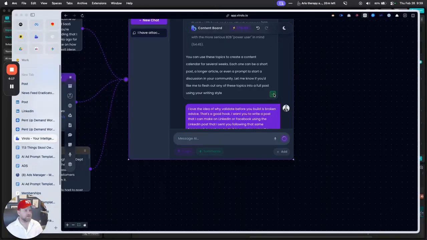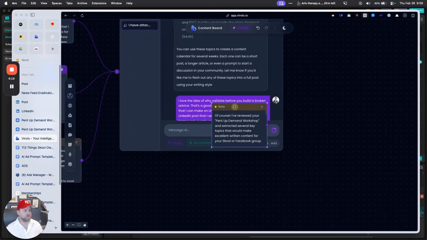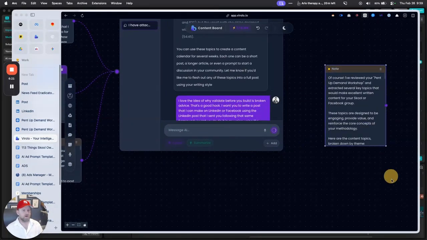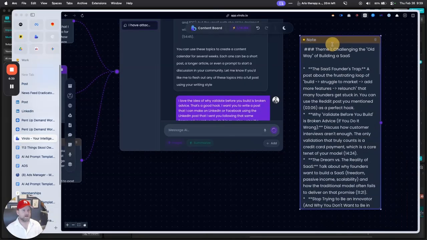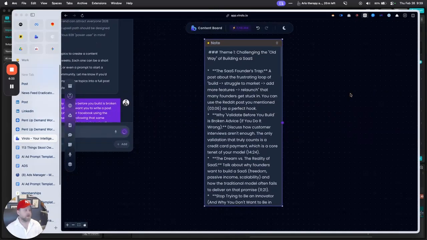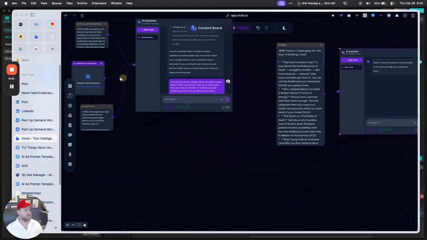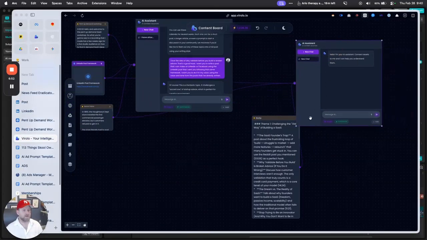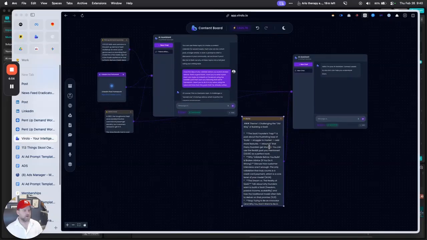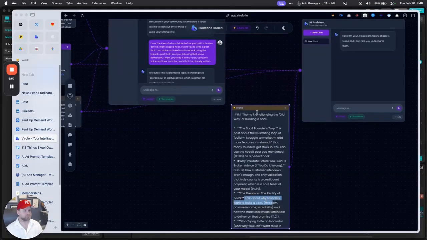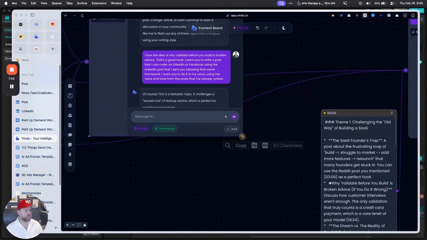I can copy this and I can create a new note. So this is a new note with all the content ideas. Now I can go in and create another chat here, and then I can connect these sources to that chat. And now I can say, hey, write me an article or write me a LinkedIn post or social post on this topic. Here is the output.